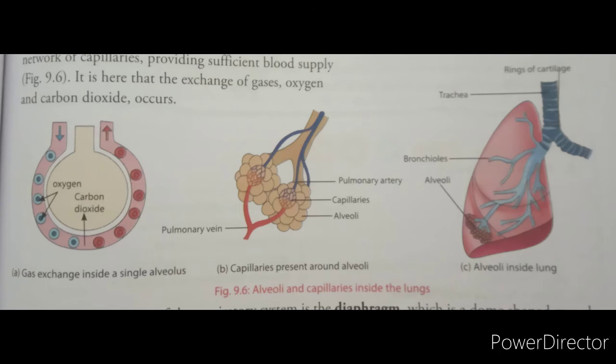So this picture shows the alveoli and capillaries inside the lungs. Inside the lungs, how the small alveoli reach the capillaries. The pulmonary artery and pulmonary vein are there. The pulmonary vein will carry all the oxygenated blood, the oxygen rich blood, to the heart. Meanwhile the pulmonary artery carries the carbon dioxide rich blood. So inside a single alveolus, how oxygen and carbon dioxide exchange, gaseous exchange, takes place, they are showing in this picture.